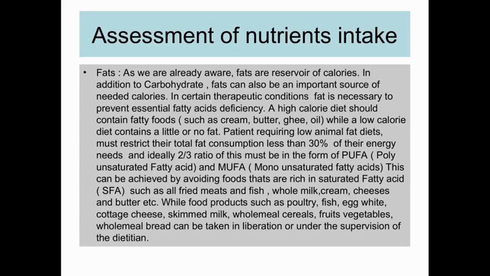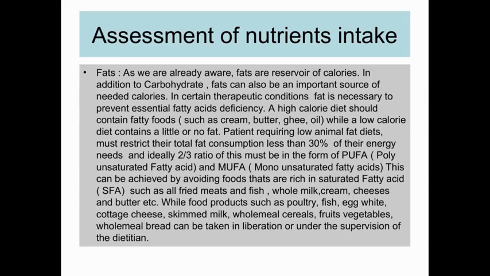Now again, there are two types of fat, visible fat and non-visible fat. We should always attempt to limit the amount of visible fat going into the diet of a patient. Patients requiring low animal fat diets must restrict their total fat consumption to less than 30% of their total energy need, and ideally a 2:3 ratio of this must be in the form of PUFA, the polyunsaturated fatty acids, and MUFA, the monounsaturated fatty acids. This can be achieved by avoiding foods that are rich in saturated fatty acids.